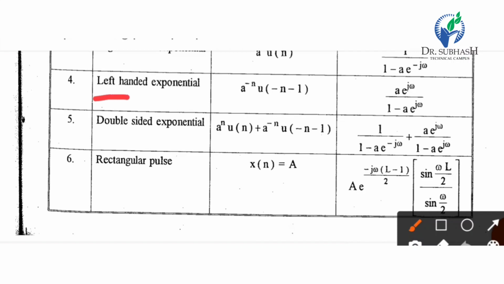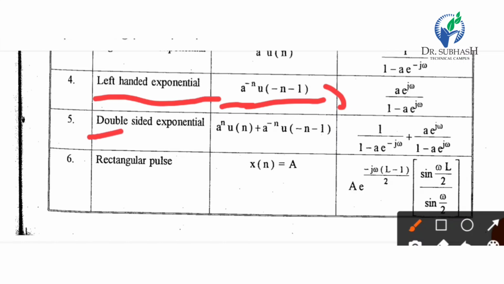For the left-handed exponential a raised to minus n u of minus n minus 1, the DTFT is a multiply e raised to j omega divided by 1 minus a multiply e raised to j omega.